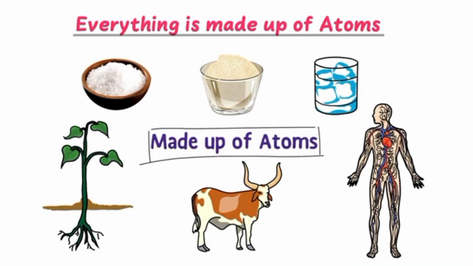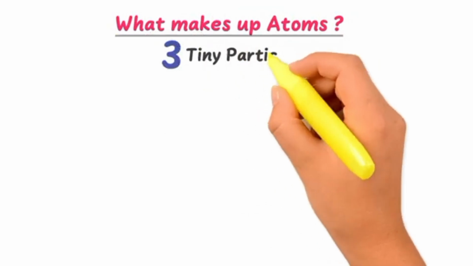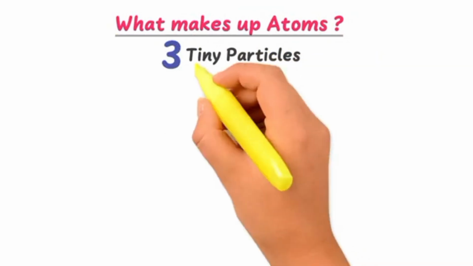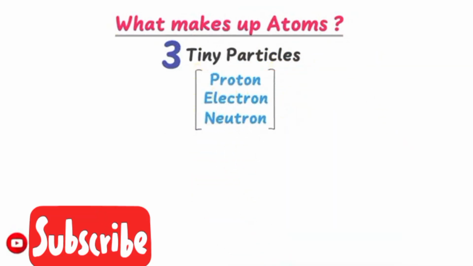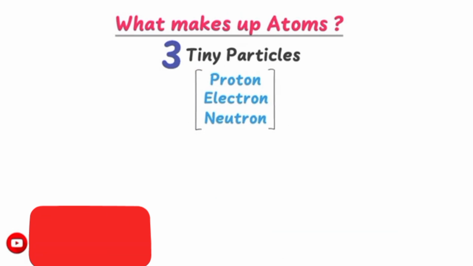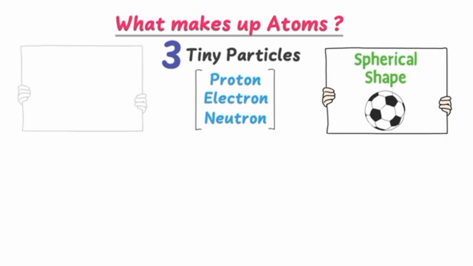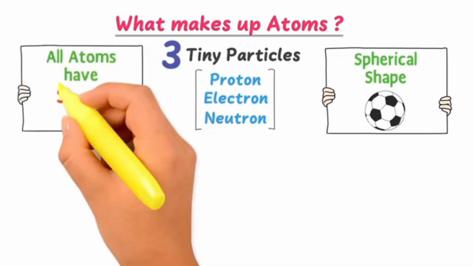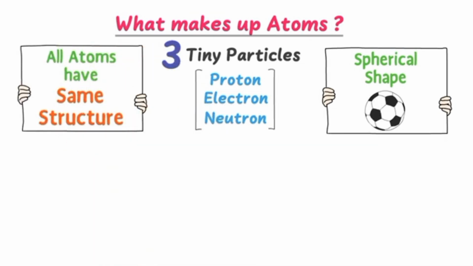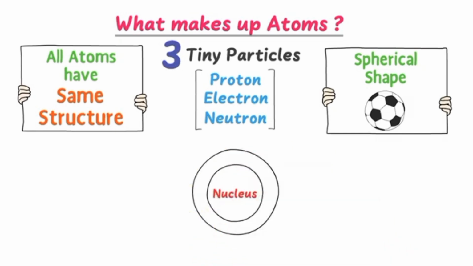Now, the important question is: what makes up atoms? There are three tiny particles that make up atoms: protons, electrons, and neutrons. Remember that the shape of an atom is spherical, like a ball. The structure of all atoms is the same. There is a dense central part in any atom known as the nucleus.